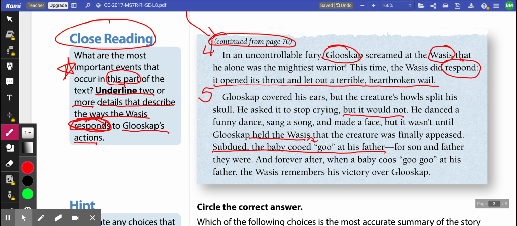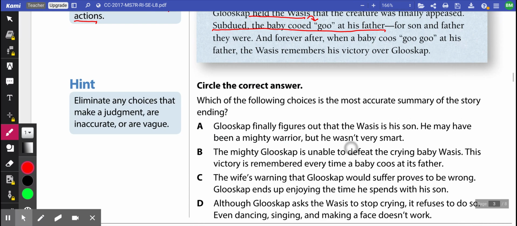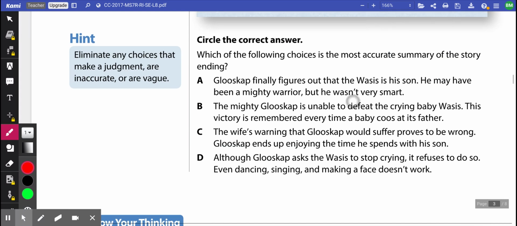All right. So when it comes to summarizing this, we want to make sure that when we get to the end and we get to the question that we're looking at, there is no opinion and no judgment. We want to make sure that we're not including stuff that we think. We want to make sure that it's there in the text. So we're going to come over and look at our question.